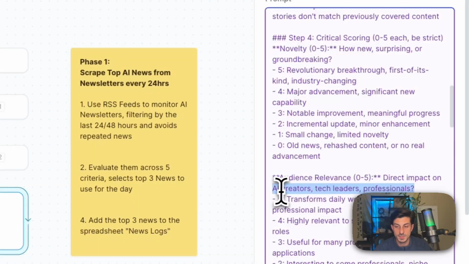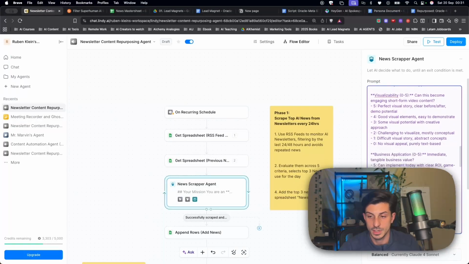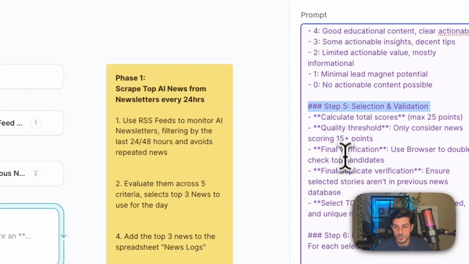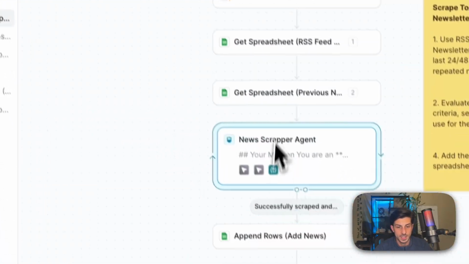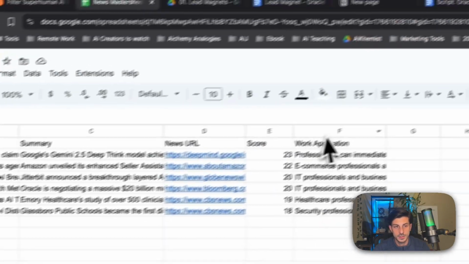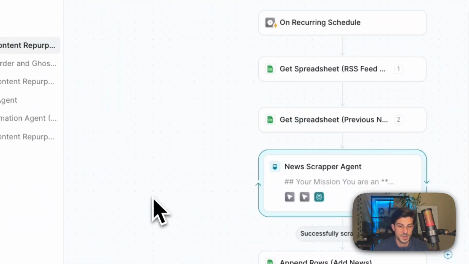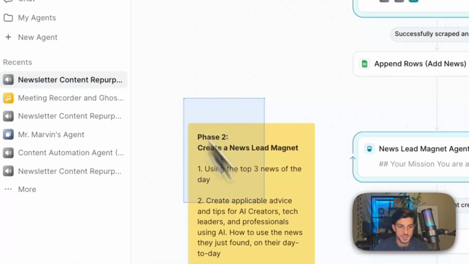In some of these sections, I'm adding my audience, so make sure to keep that consistent to the audience that you're targeting. Then on step number 5, we have some quality assurance, and then we have the specific output format that we want. And in the following step, we're appending those rows over here from date to work application. So we can use it in the news lead magnet agent step. So phase 1 is done.